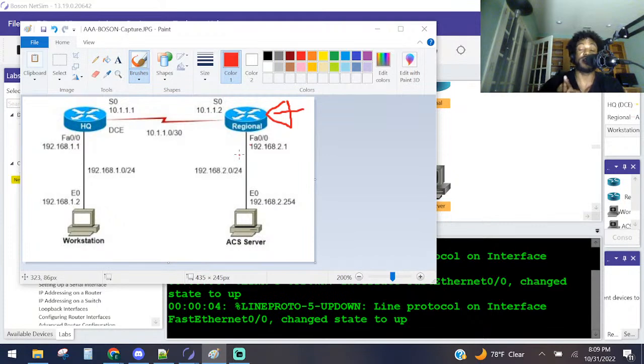Authorization tells you, kind of confirms who you are or what you're allowed to do. Authentication is basically your username and password. We check that information. And then accounting keeps a log of all the stuff that you've done on the router, like you logged in, you logged out, you put a wrong password, or you changed a host name, whatever.